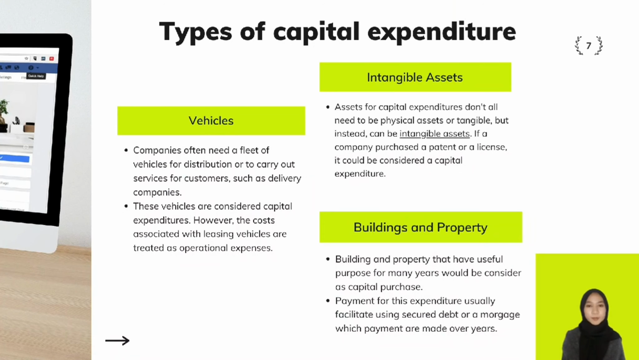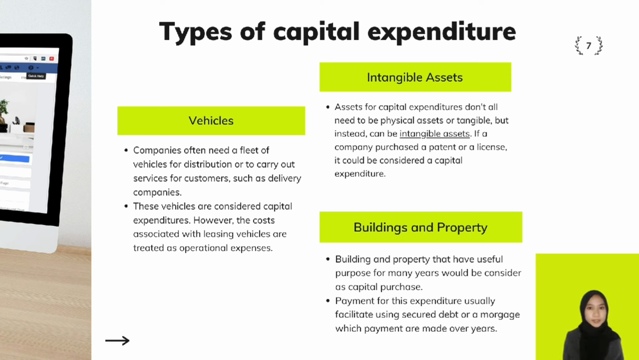For the next part, types of capital expenditure. Capital expenditures are long-term investments, meaning the assets purchased have a useful life of more than 1 year. Types of capital expenditure can include purchases of property, equipment, land, computers, furniture, and software. So the first type of capital expenditure is vehicles. Companies often need a fleet of vehicles for distribution or to carry out services for customers, such as delivery companies. These vehicles are considered capital expenditure. However, the costs associated with leasing a vehicle are treated as operational expenses.